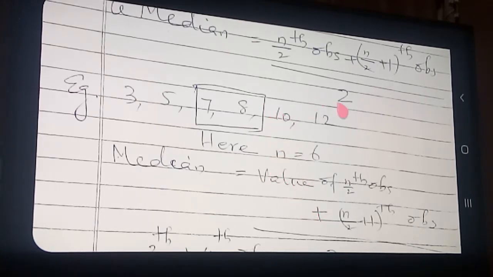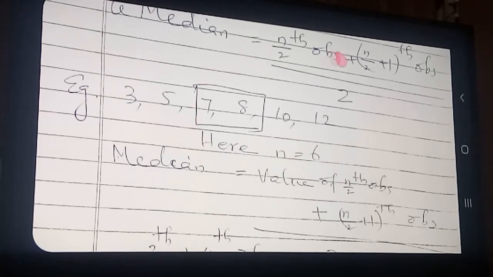If the number of observations is even, you count the observations and see, so then you will find out whether it is even or odd. Therefore, if the number of observations is even, how do we find the median? Median is the value of the n by 2th observation plus the (n by 2 plus 1)th observation, divided by 2. It is the average of the n by 2th observation and the (n by 2 plus 1)th observation.